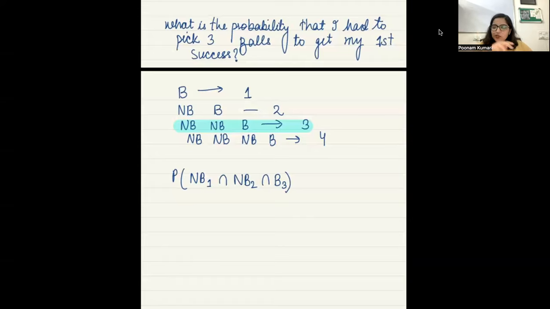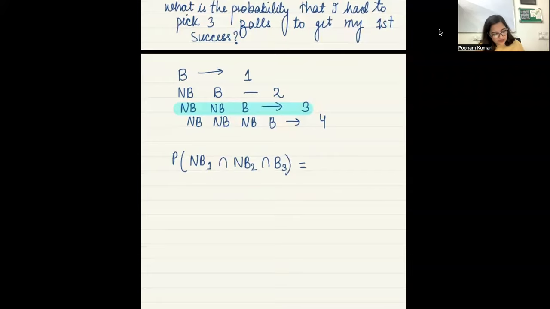Yes ma'am. So if they are all independent, I can find this probability by multiplication, intersection, because all these events are independent, right? Yes or no?